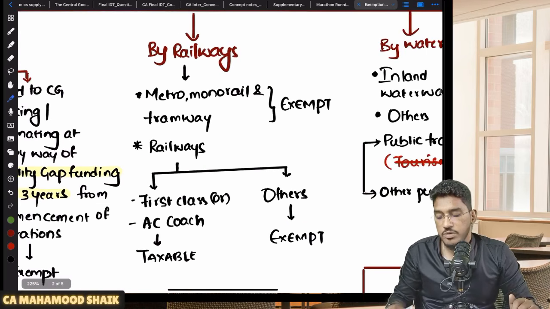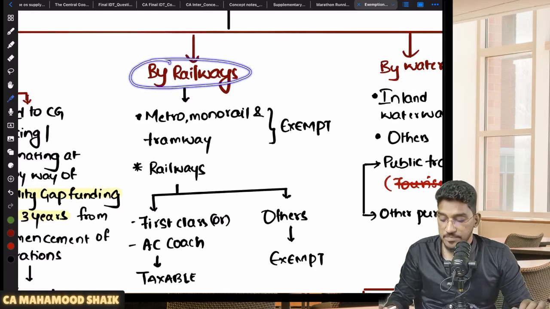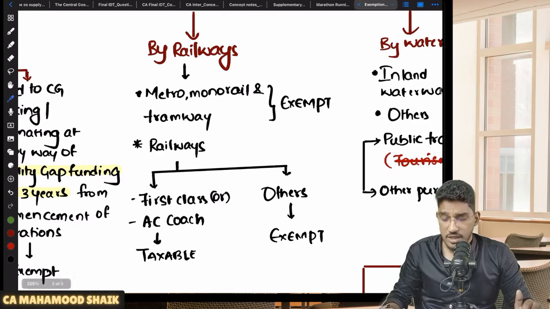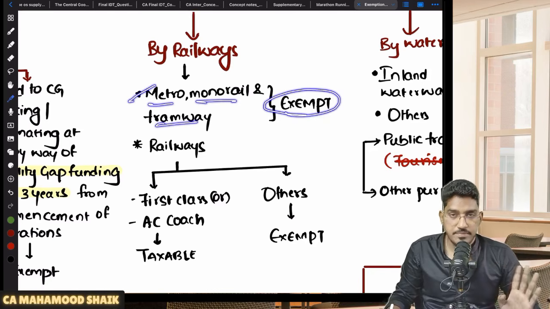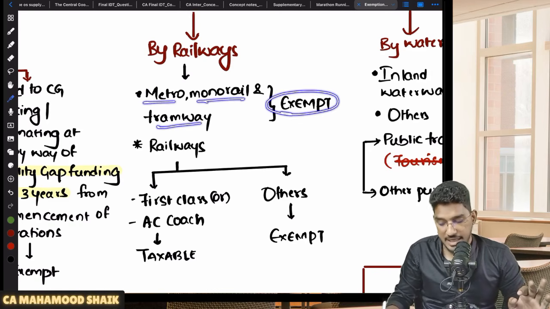Now, one more important mode of transportation of passengers, even today the cheapest and many people rely on this mode of transportation, which is by way of railways. So when the passenger transportation services are provided by way of railways, there also exemptions are there. Metro, monorail, tramway, always exempt. The services provided by way of transportation of passengers by way of metro, monorail, tramway, exempt.